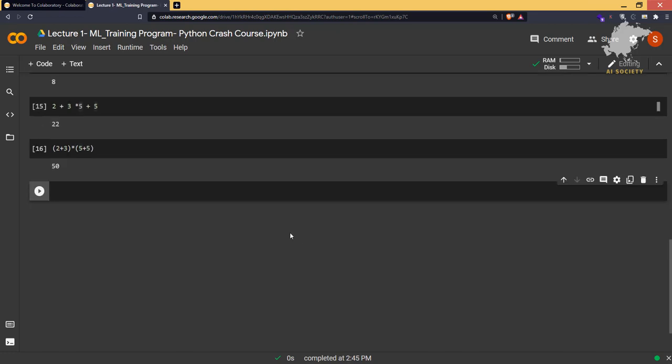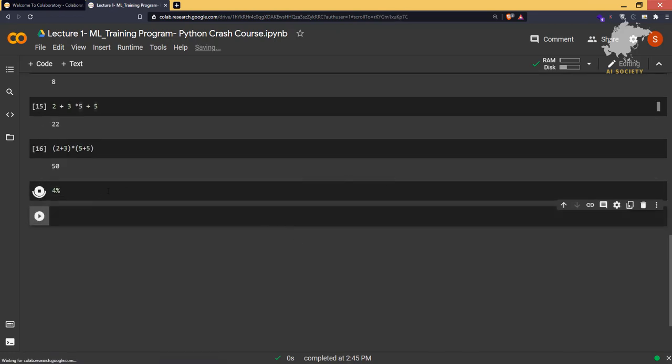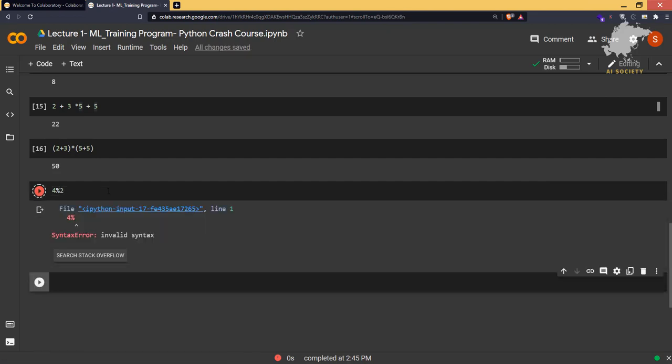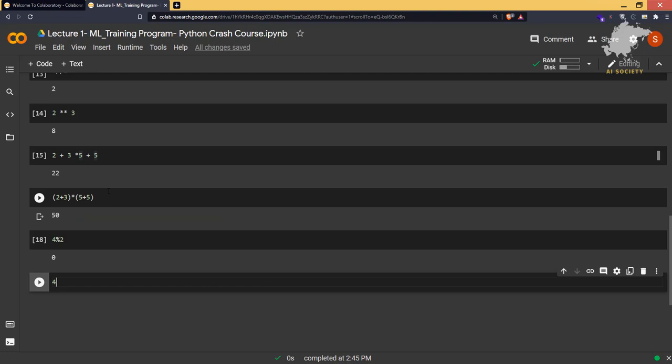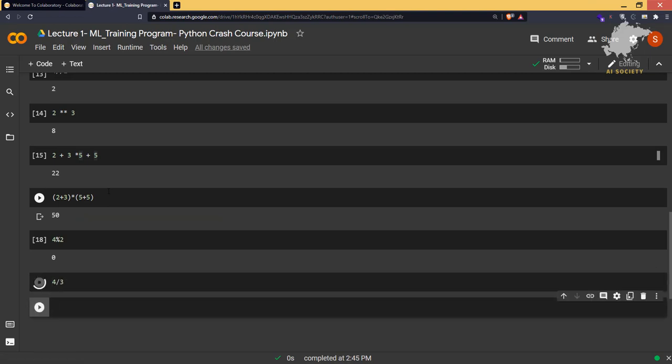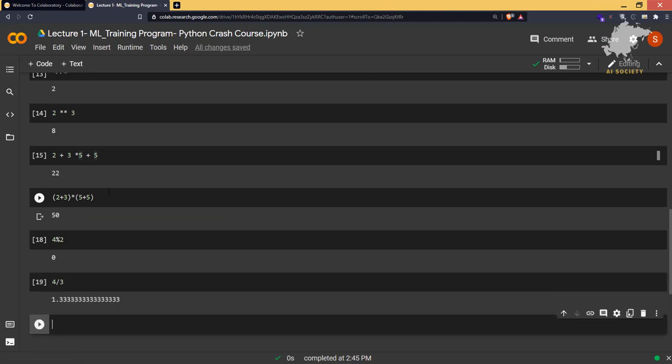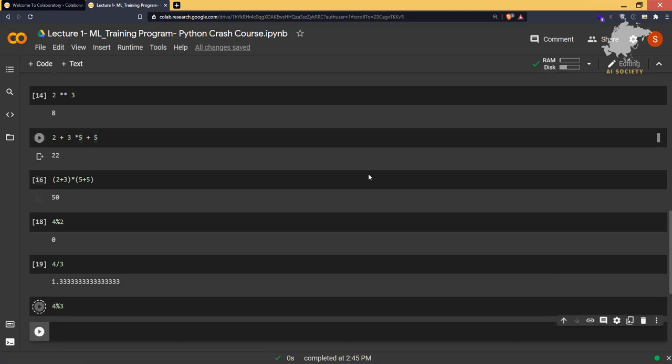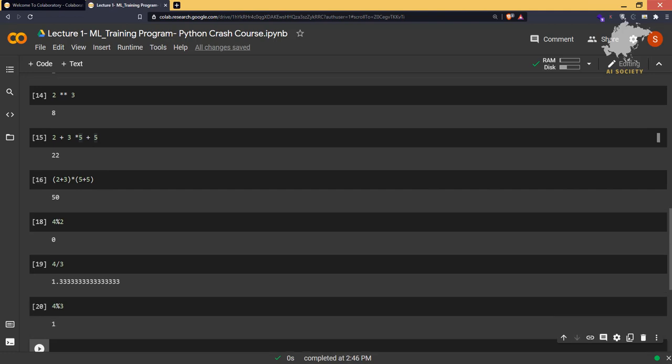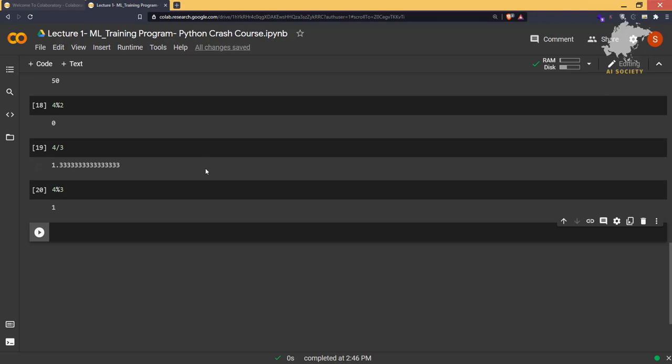Okay, so there's another thing called remainder. You already know it. So 4 divided by 2, the remainder is 0. 4 divided by 3, the remainder is 1. Okay, 4 modulo 3, if I type it, then we'll get the remainder as 1. Okay, so you already know about this. If you have enrolled in this training program, you must already know about this particular thing.